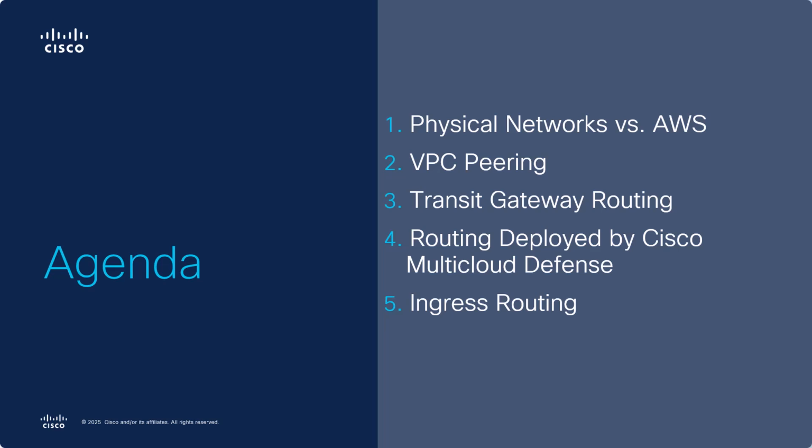We then give simple examples, VPC peering and transit gateway routing. We then have a more elaborate example of the routing deployed by Cisco Multi-Cloud Defense. And we conclude with a discussion of ingress routing.